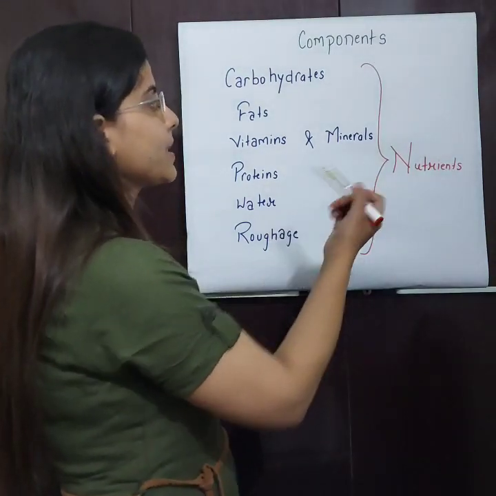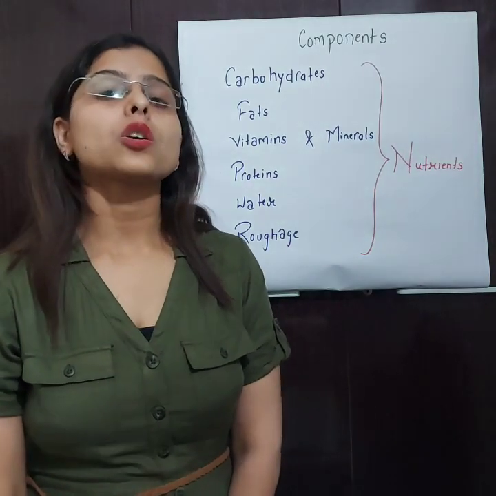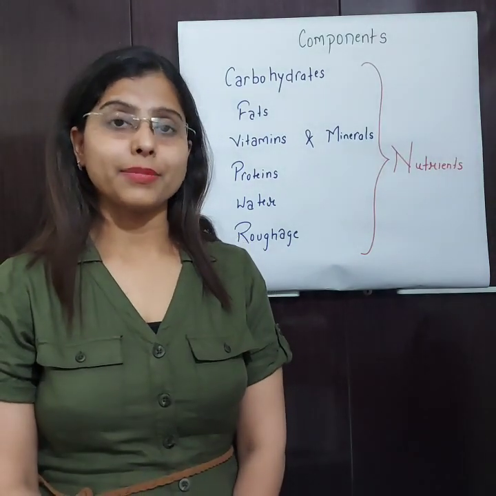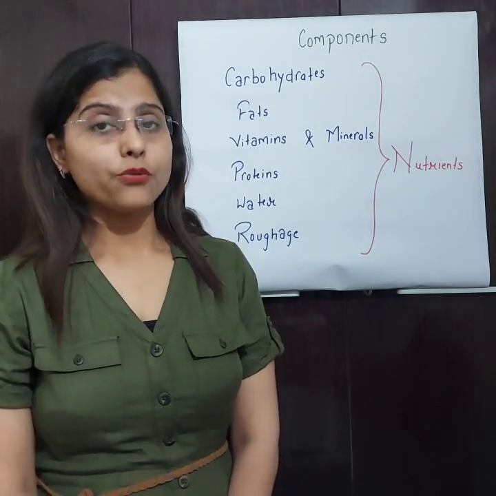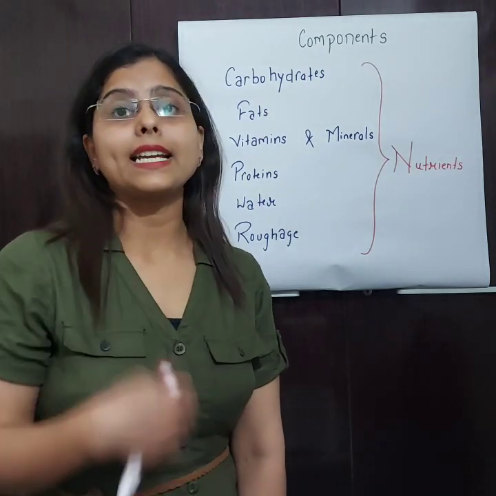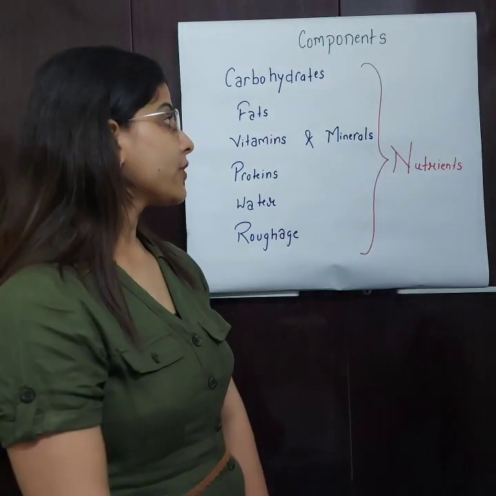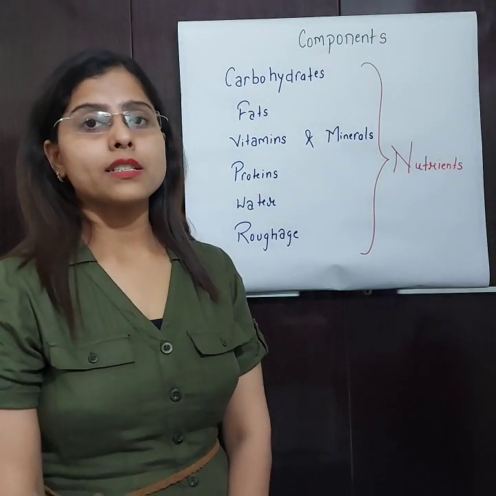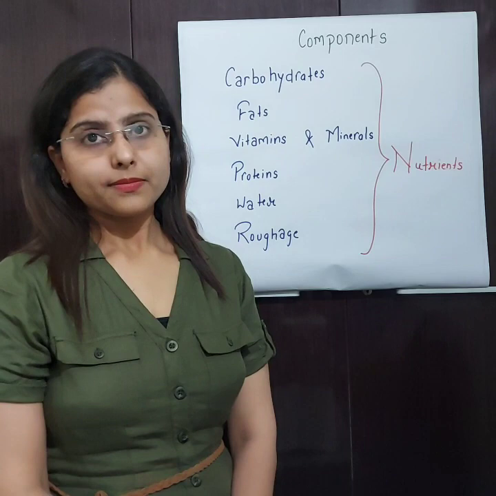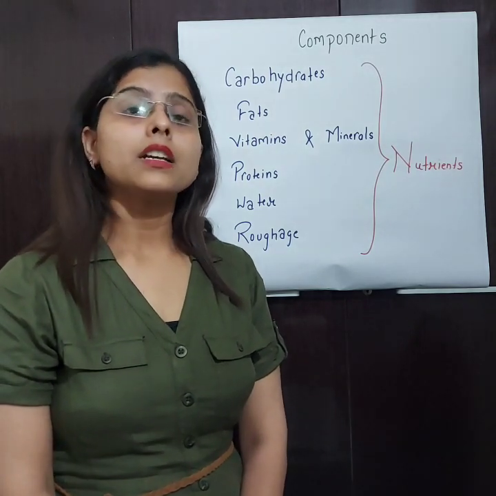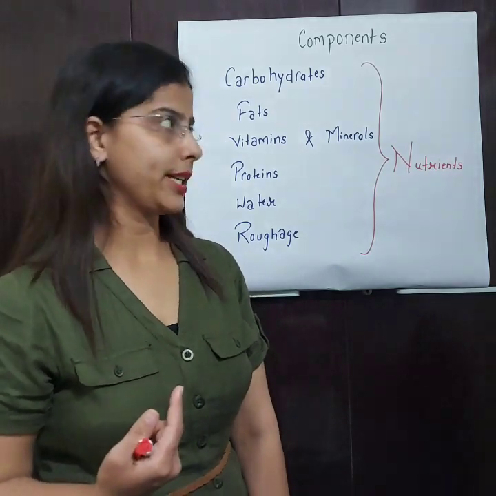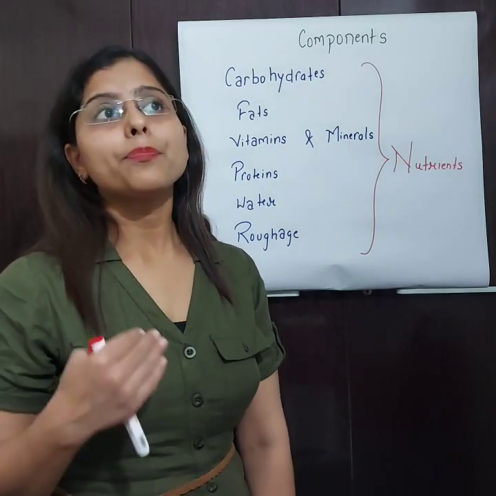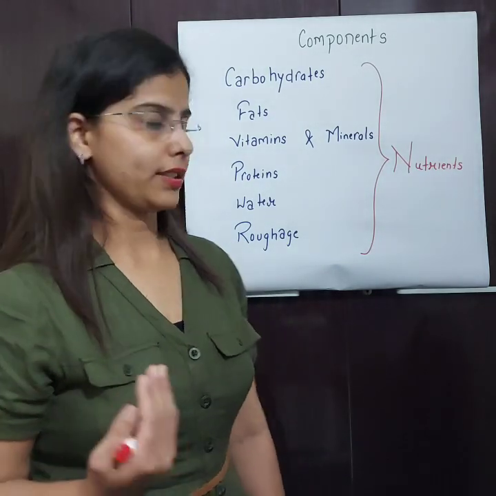Then come vitamins and minerals. Vitamins are called protective foods because they help our body fight against diseases, fight against the foreign material that enters our body. And minerals, though they are micronutrients, play a vital role because they help in normal growth of the body, good health of our body, and they help in proper functioning of the body organs.